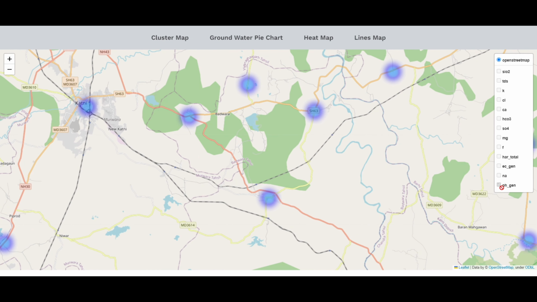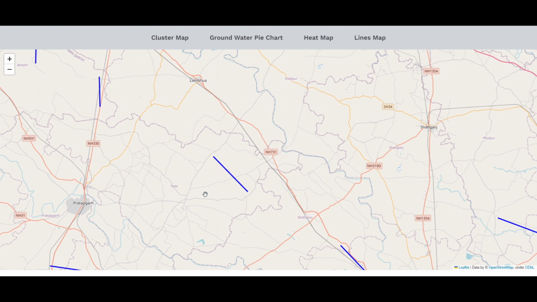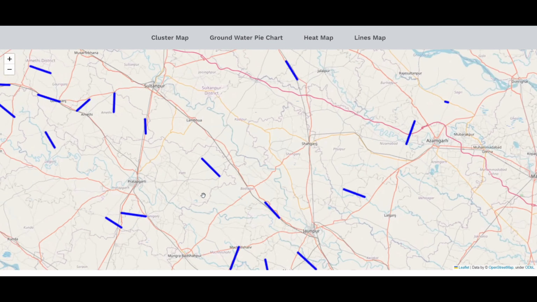So next is line maps. This is also a very important part in the prediction of whether a well can be built or not, because what we have done here is we have plotted all the wells, then we have connected the wells that are nearby in a 2 to 3 kilometer radius. If we see here, there are two wells in this location. These wells are connected using a line.